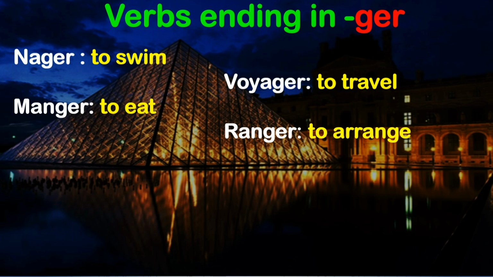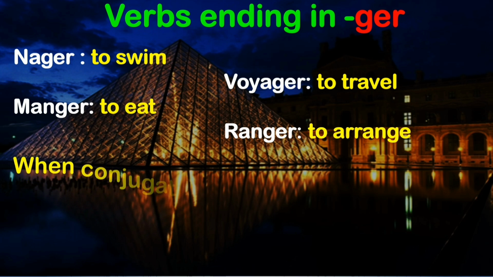To swim, to travel, to eat, to arrange. So these are a few examples of GER verbs. Don't say only ER, though they come under the ER group of verbs, they are termed as GER verbs.